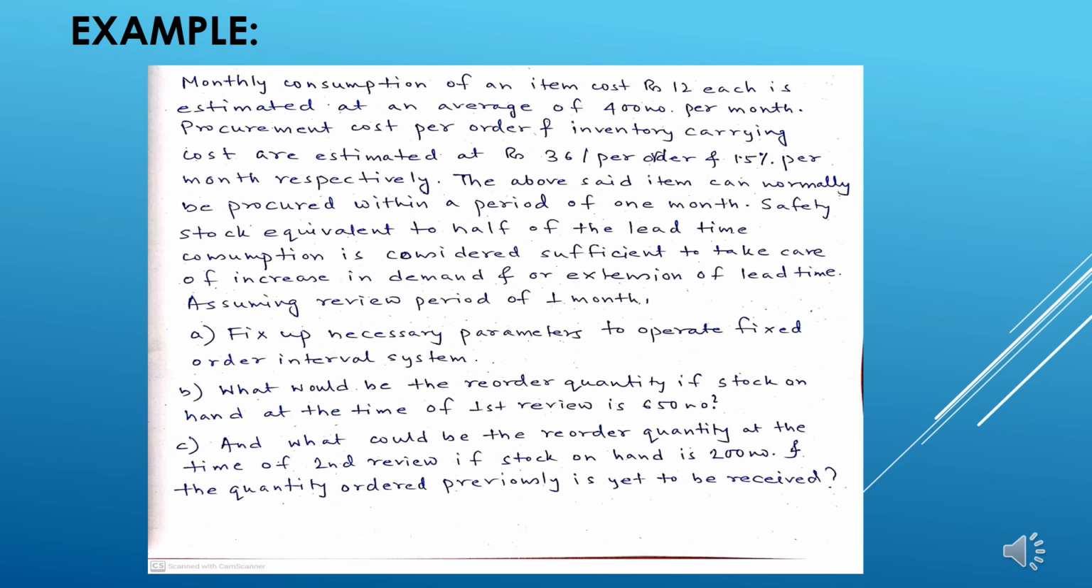Safety stock is equivalent to half of the lead time consumption and is considered sufficient to take care of the increase in demand or the extension of lead time. Assuming a review period of 1 month, we have to find out the fixed order interval system's operations. We have to find out the reordering quantity if the stock on hand at the time of first review is 650, and what the reordering quantity would be at the time of second review if stock in hand is 200 and the quantity ordered previously is to be received.